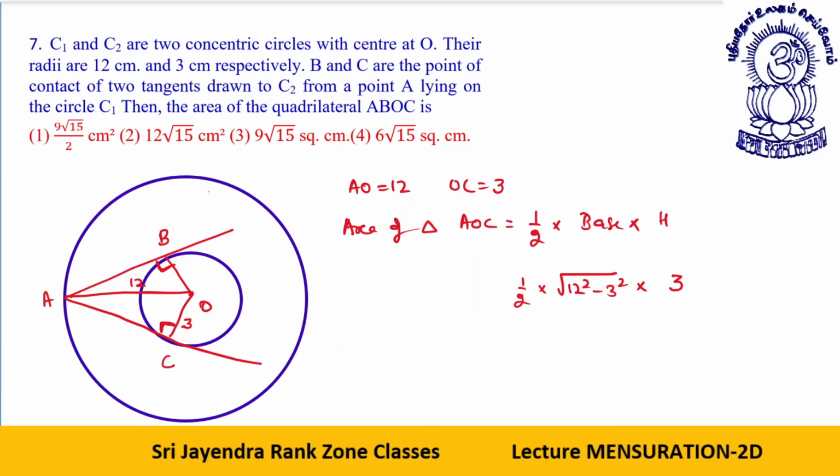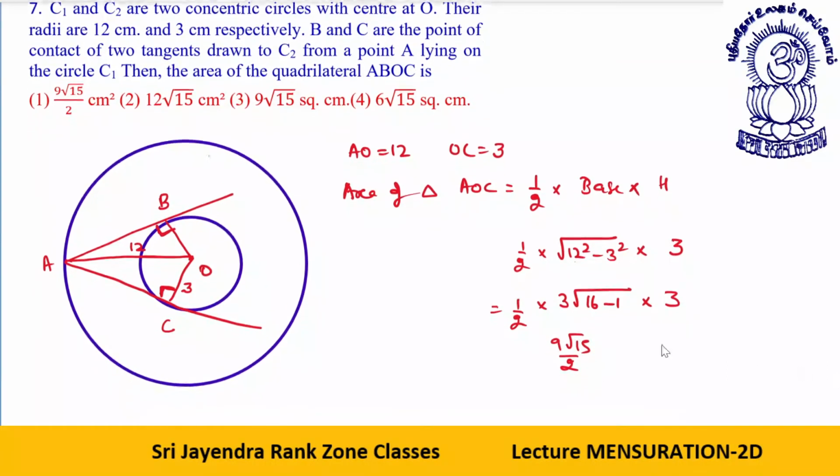Now this I can say is half. You take 3 square common, it will be 3 into root of 16 minus 1. Simple calculation, I hope you can do it. So this gives me 9 root 15 by 2. This, dear friend, is the area of triangle AOC.